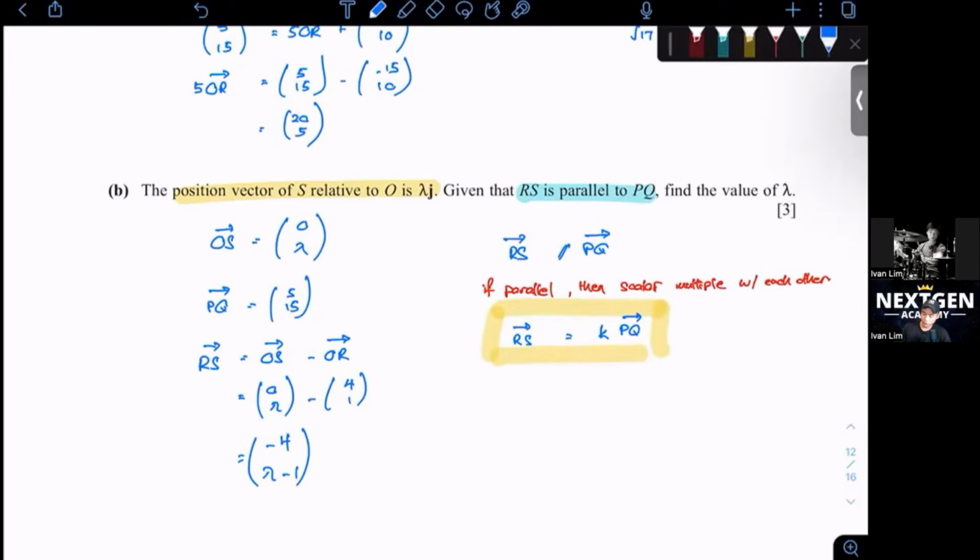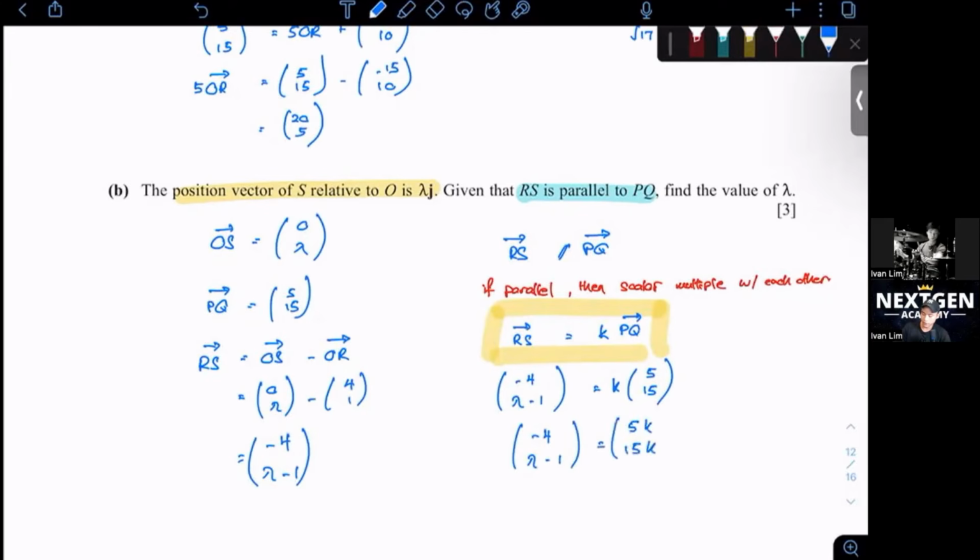Okay, so let's just write the equation and then you can find the lambda here. You need to find what your k is first. So k is 5, 15. Then you put here -4, lambda minus 1 equals 5k, 15k.